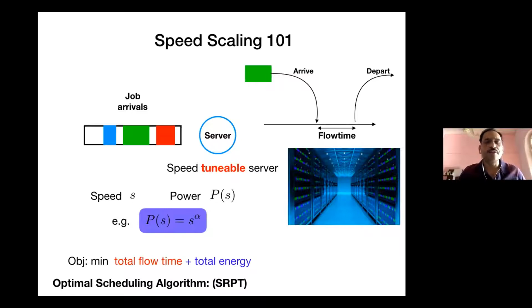So even under this setting, the scheduling algorithm remains the same: if a server is going to work on a particular job, that job better be the job with the smallest remaining processing time. But what speed to work at, that is a complicated business to figure out. So there are two variables now: which job to process and at what speed to process that job. One answer is easy, the other is not.